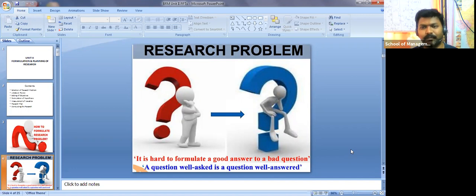So if you frame your project in a good manner, or you identify your problem accurately, one which is suitable to you, and you thoroughly understand that particular problem, then it is easy for you to give suitable answers for it. Okay, so I gave enough information related to what a research problem is, what we are going to do, right? Clear?